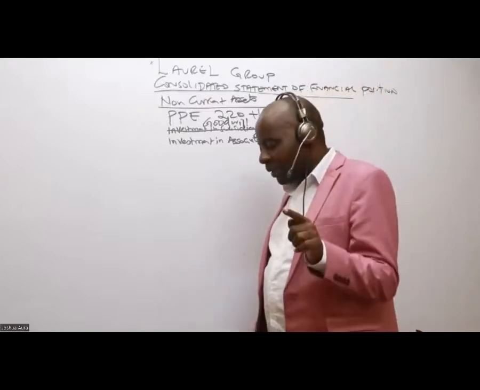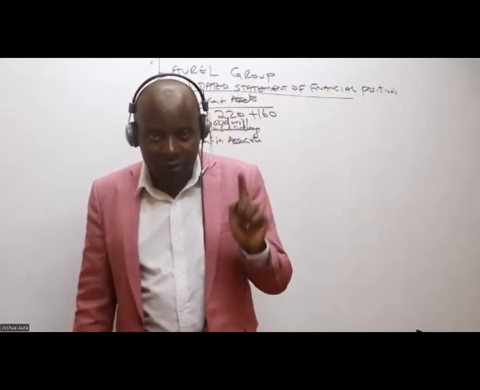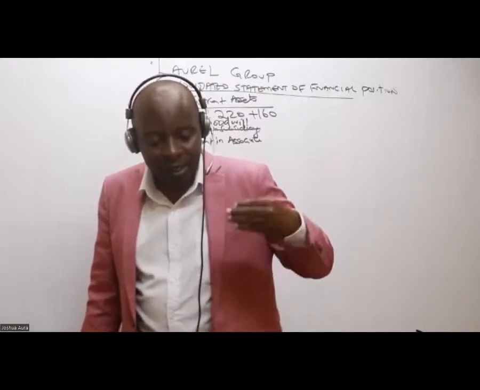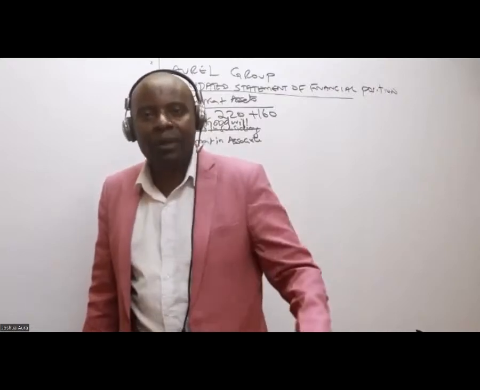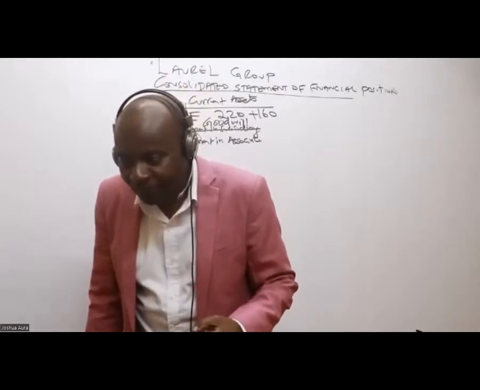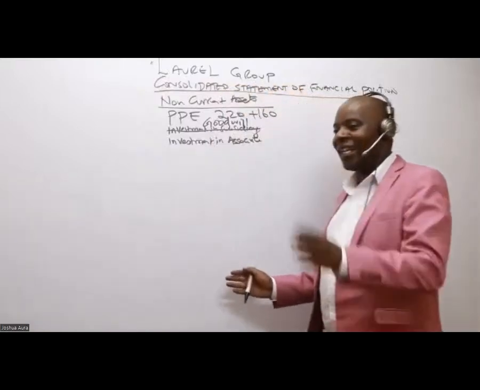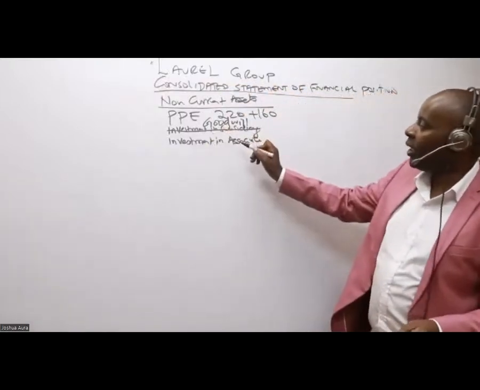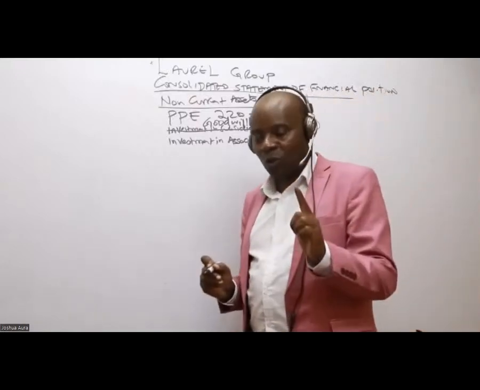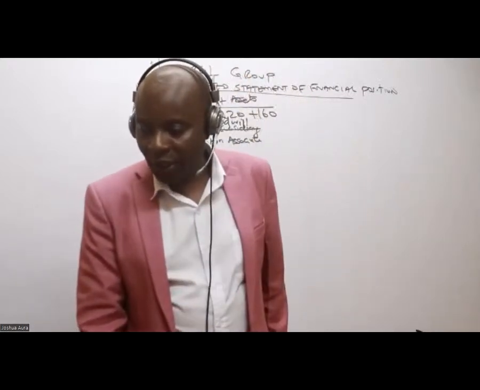So are we together, ladies and gentlemen, that we shall never be having investment in subsidiaries in our group accounts? Instead of investment in subsidiaries, we shall be having what in their place? Goodwill. When I keep on investing in my subsidiary, I'll be enjoying goodwill. The fruits too, I like that. But we shall leave here investment in associate. We shall be doing this later in accordance with IAS 28 principles.